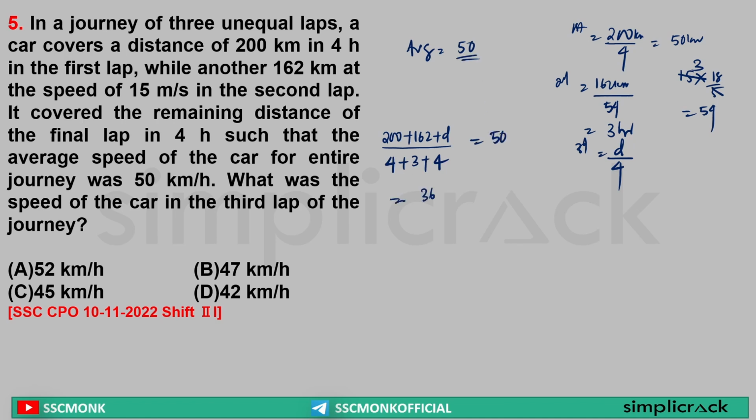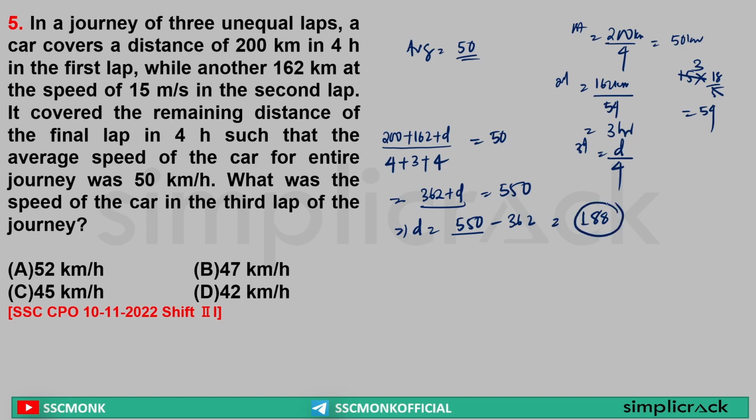So I can write, sir, 362 plus d is equal to 11 into 50, that is 550. Yes or no? Yes. Or I can write, sir, distance is equal to 550 kilometer minus 362, which is equal to 188. So what is the distance of the third lap, sir?